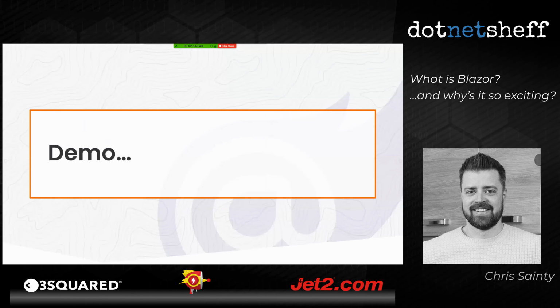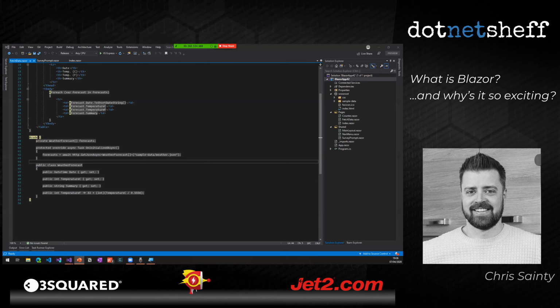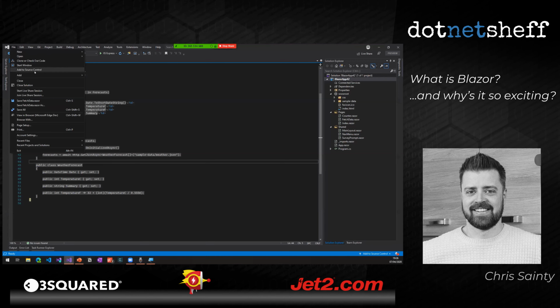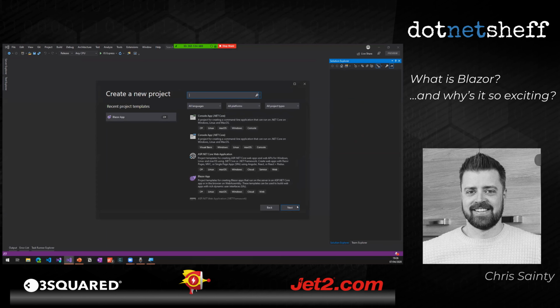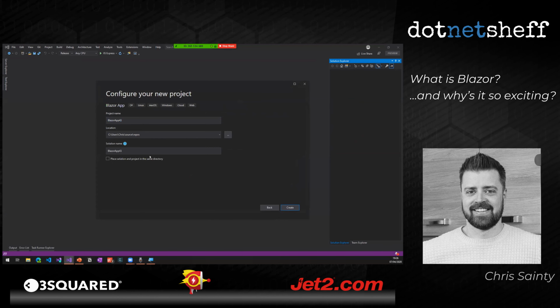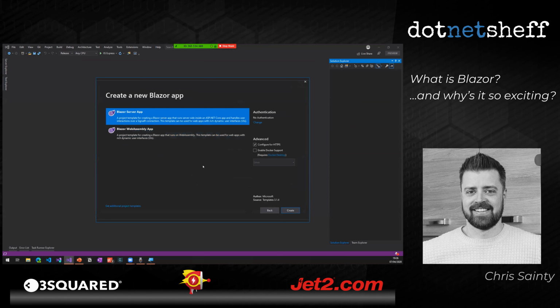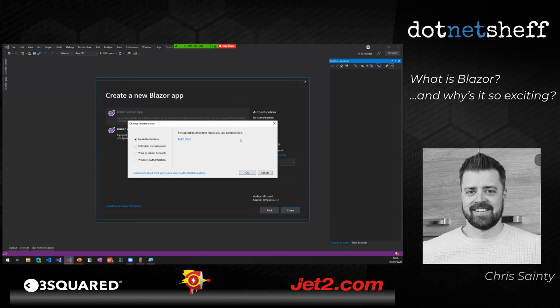So let's have a look at Visual Studio and see what a Blazor Server app looks like. So I'll close this solution down and we'll create a new project here. And we will select a Blazor Server app this time. So again, we've got options here with authentication. If we want a template with auth enabled out of the box, we can.